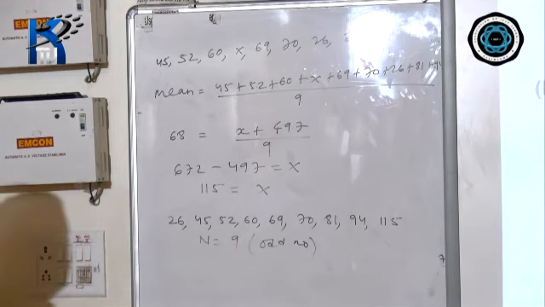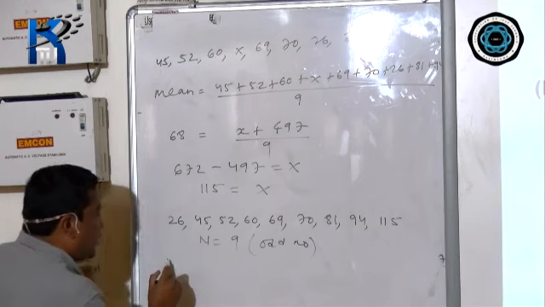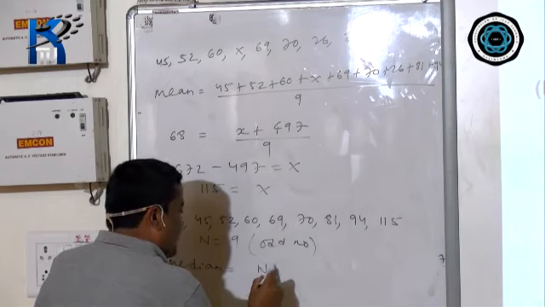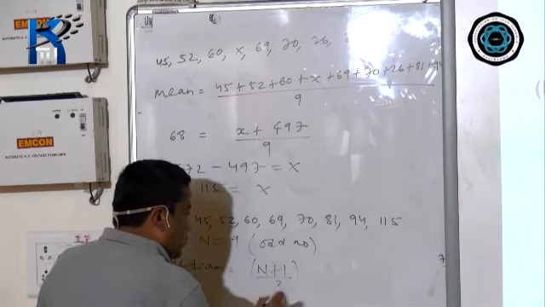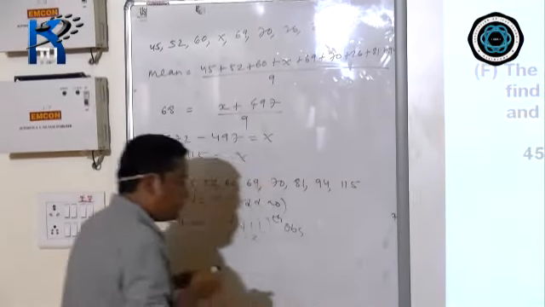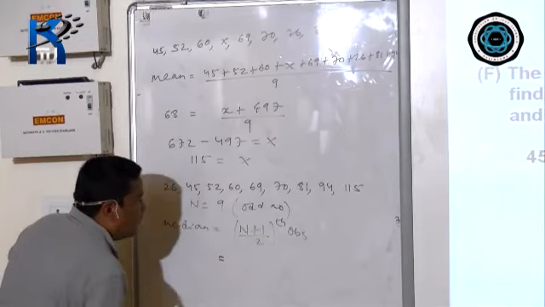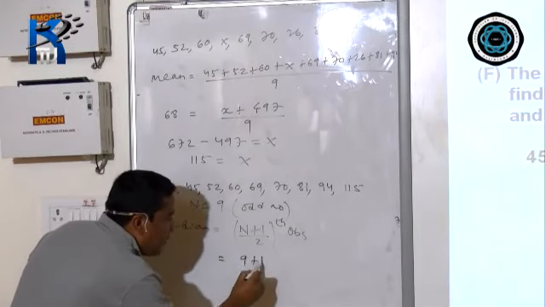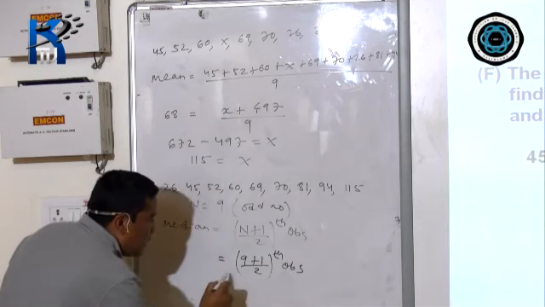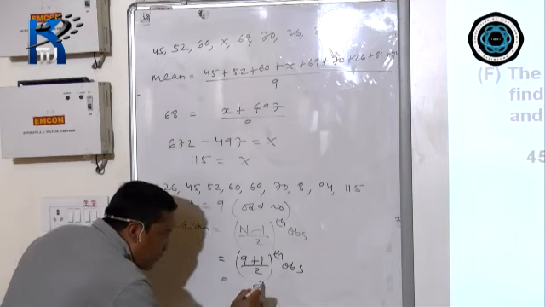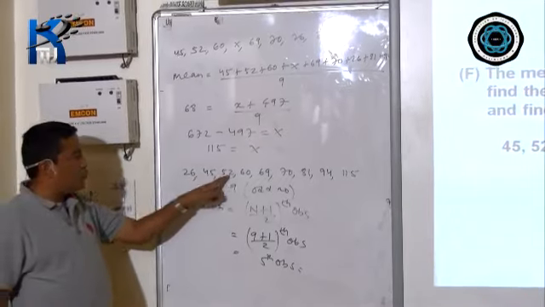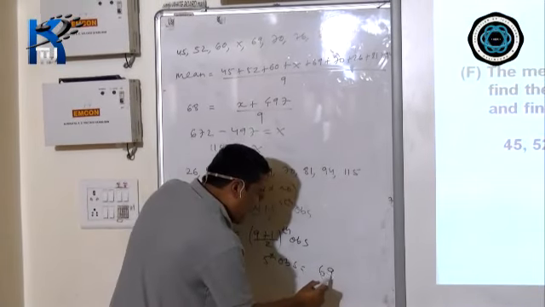Which is an odd number. Then find out the median. Median equals, formula is (n plus 1) divided by 2 th observation. Now the value of n is 9. So (9 plus 1) divided by 2 th observation. 9 plus 1 is 10, divided by 2 is the fifth observation. Now fifth observation means 1, 2, 3, 4, 5. So 69 is the answer.